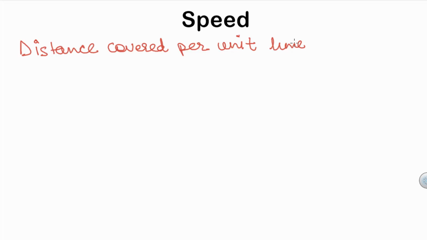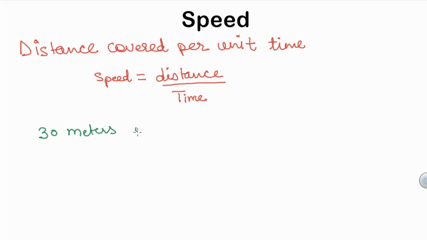In this video, learn about the concept of speed. So, let's first define what is speed. Speed is defined as distance covered per unit time. So, in the form of a mathematical formula, we can write speed is equal to distance divided by time.